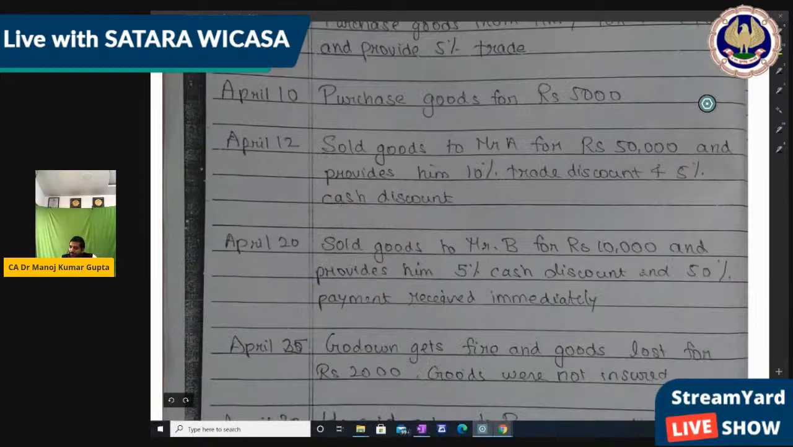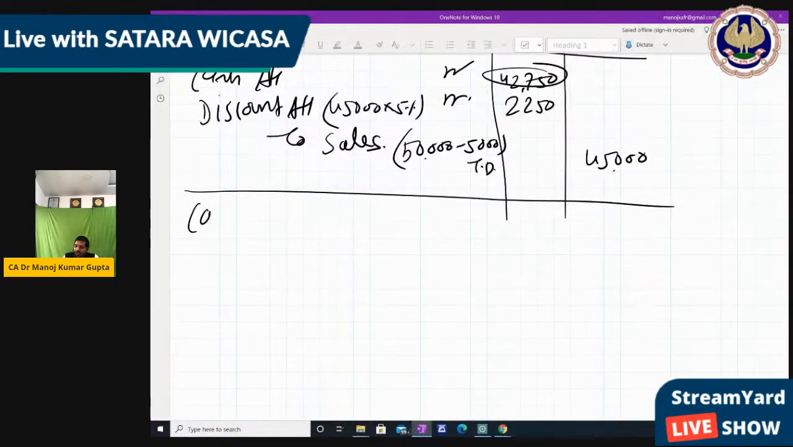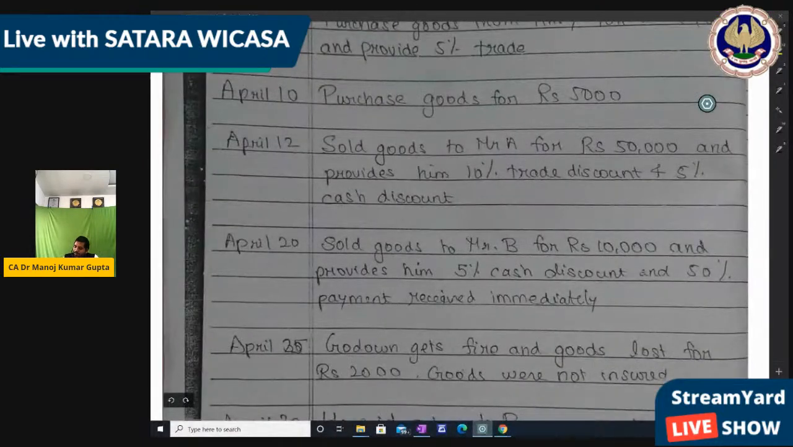Next, sold goods to Mr. B for rupees 10,000 and provides him 5% cash discount and 50% payment received immediately. That means 50% in cash, 50% in credit. So what you do? You debit cash, and there is discount also, so discount also you have to debit. But the party name also, that is Mr. B.